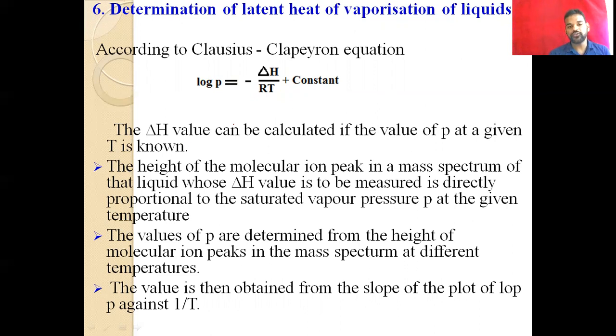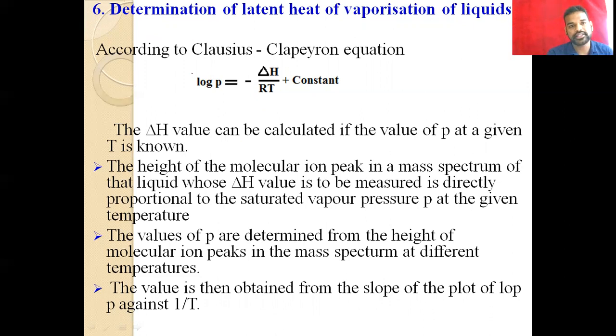And then the value of pressure is determined from the height of the molecular ion peak. It means on the basis of the height of the molecular ion peak, the pressure value can be calculated, and then delta H is obtained from the slope of the plot of log P against 1 by T. And this is about the determination of latent heat.